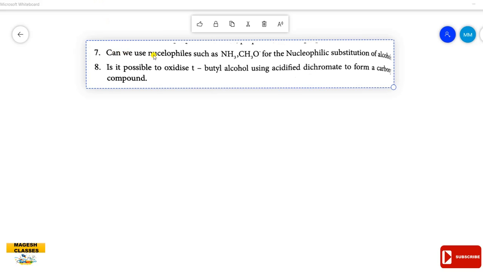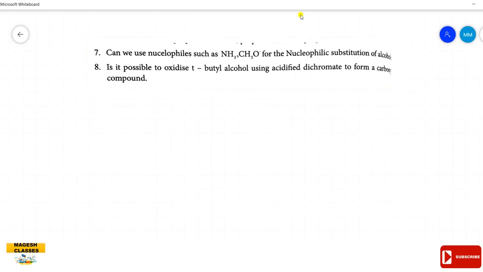Question number 7. Can we use nucleophiles such as ammonia and the methoxide ion for the nucleophilic substitution of alcohol? The question is whether nucleophiles such as ammonia and the RO minus methoxide ion can be used in a nucleophilic substitution reaction of alcohols.